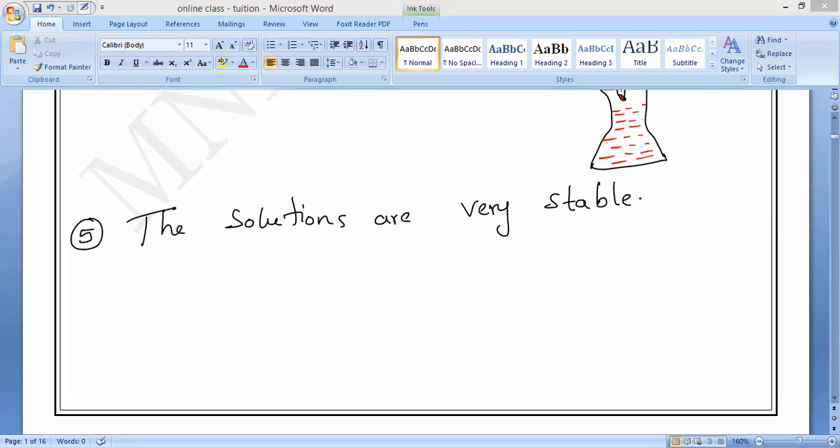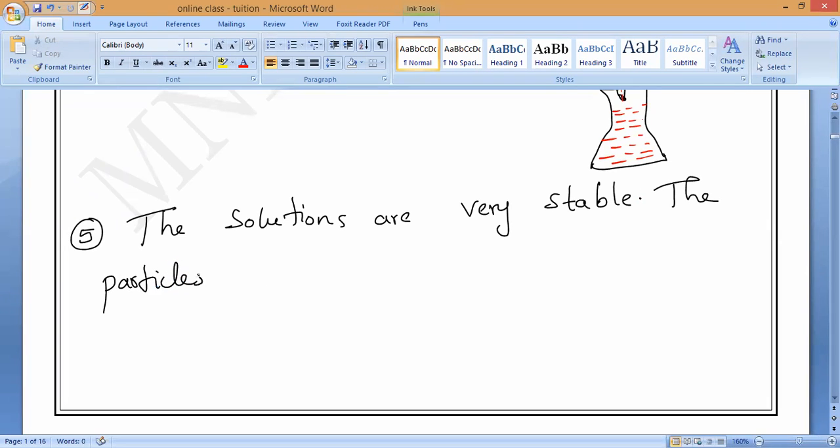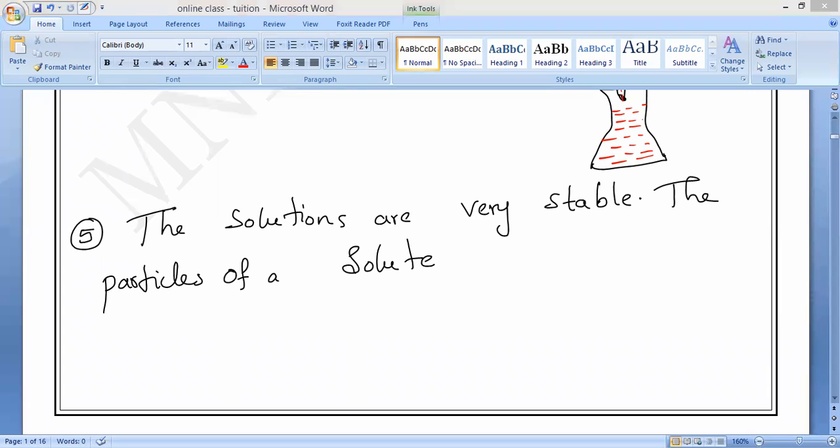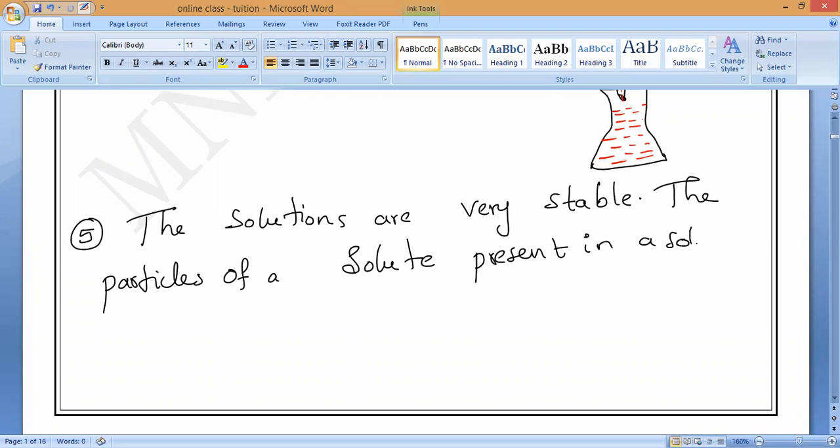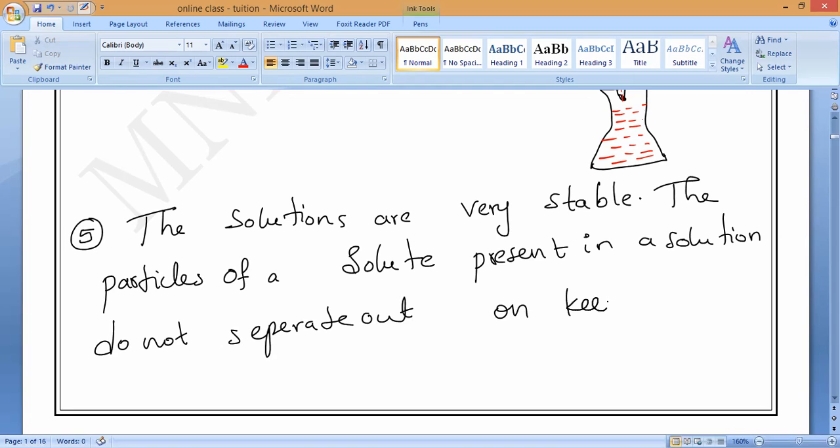The particles of a solute present in a solution do not separate out on keeping for undisturbed.